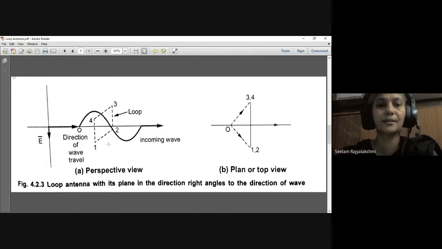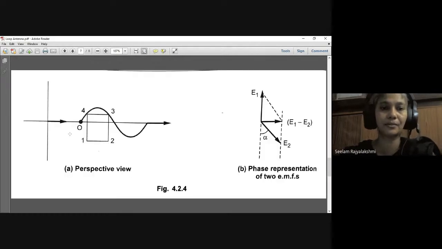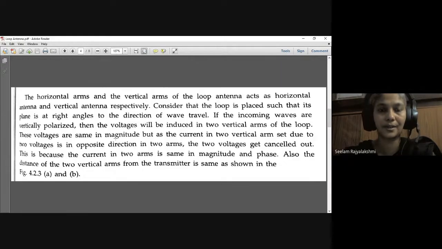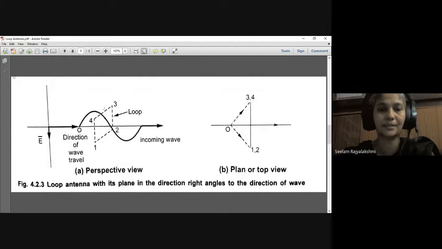Now let us consider: already we have assumed that we have placed the plane at right angles to the direction of the wave, and the EMF induced in the horizontal arms becomes negligible.